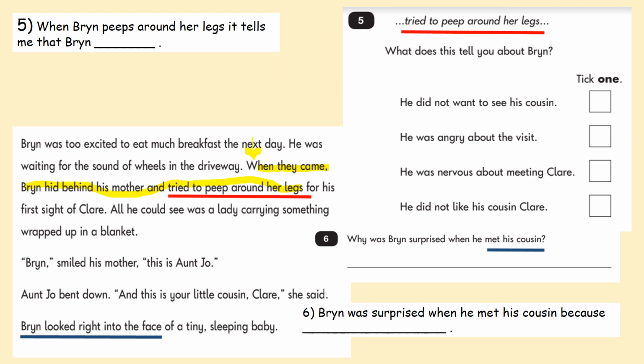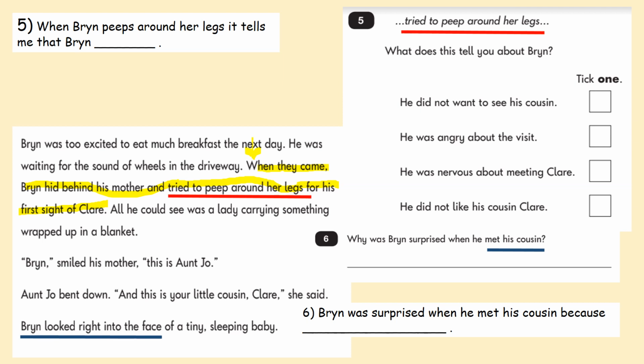You read too, read out loud with me. When they came, Bryn hid behind his mother and tried to peep around her legs. And it continues. For his first sight of Claire. Does it tell us the exact answer here? It doesn't. This is where we have to use those inference clues and those links.